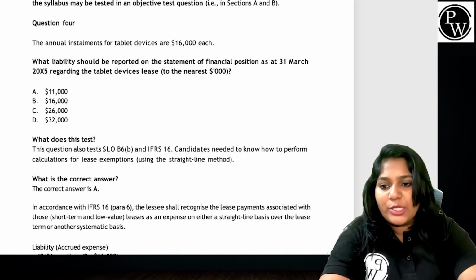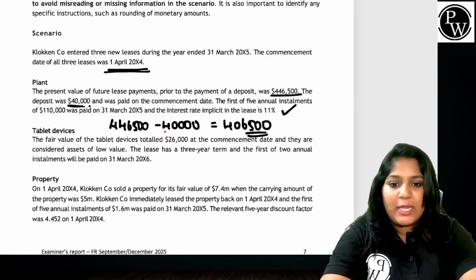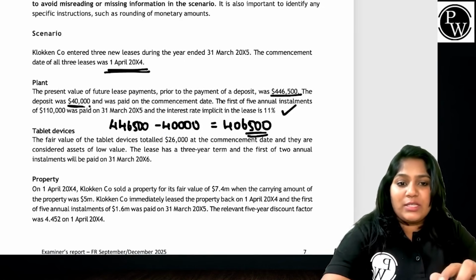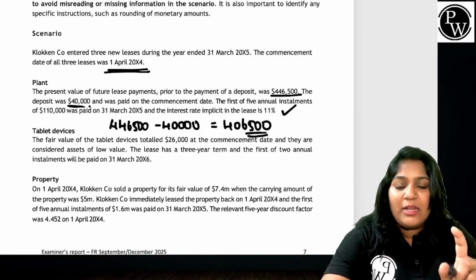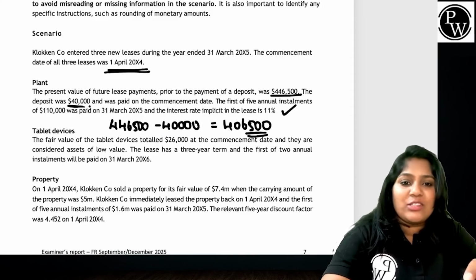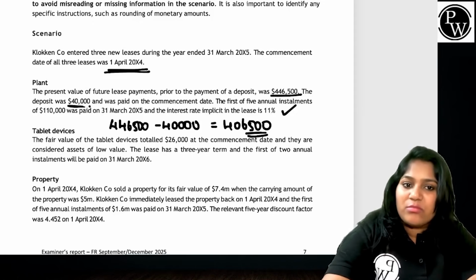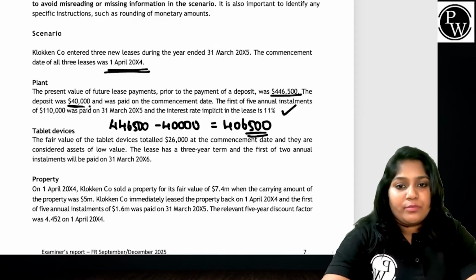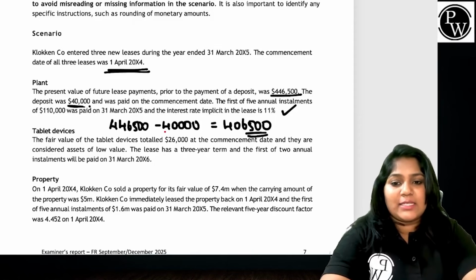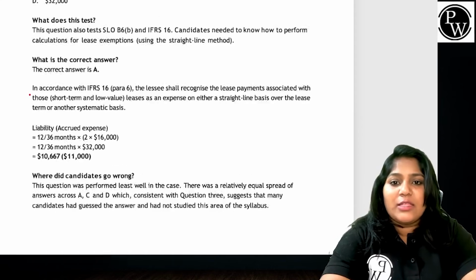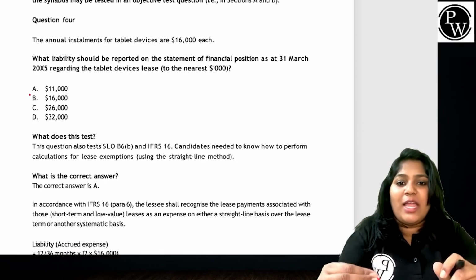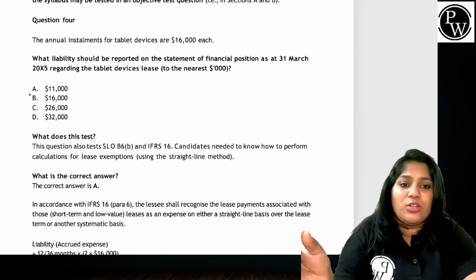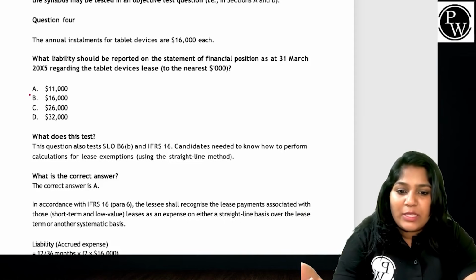So when I follow accrual accounting, I can simply say that accrued expenses are going to be, let's go back to the question once to have an understanding. I will pay the fair value of the tablet devices totaling $26,000 at the commencement date. They are considered low value. The lease has a 3-year term where the first of 2 annual installments will be paid on 31st March 20X6. That means I will end up paying the annual installment of tablet devices of how much? $16,000 each. That means I will be paying how many $16,000?